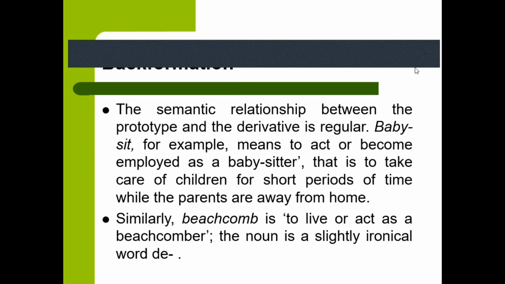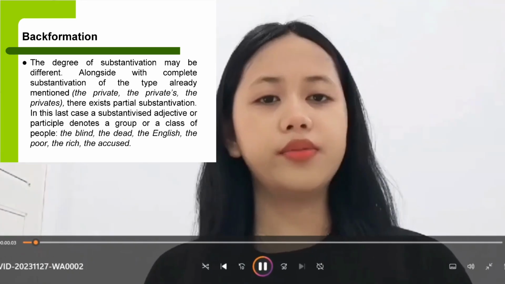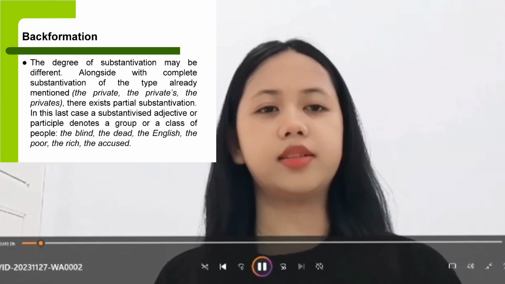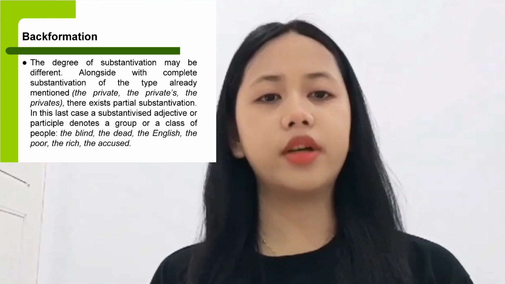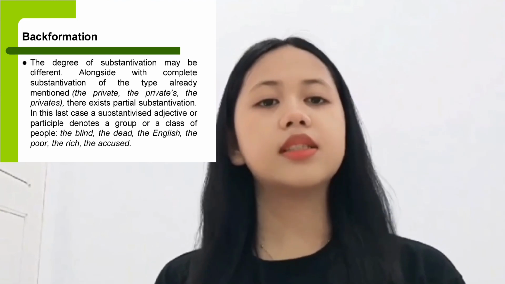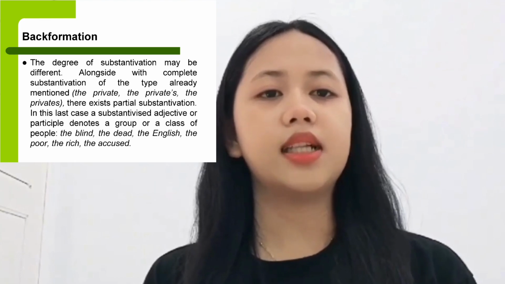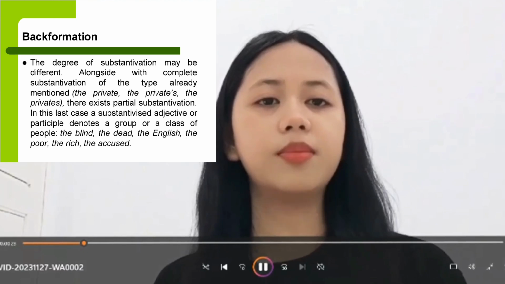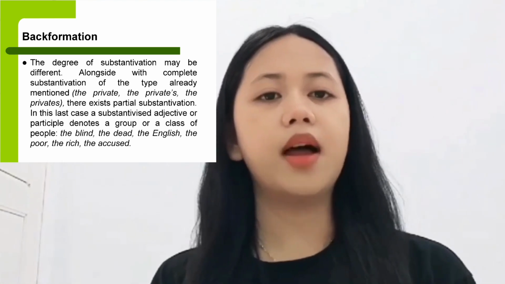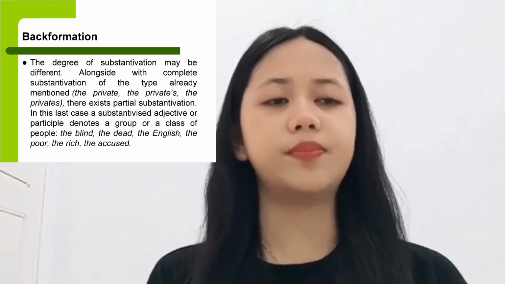And the next one will be continued by my friend Kasih Debora. The degree of substantivation may be different. Alongside complete substantivation of the type already mentioned, the privates, there exist partial substantivation. In the last case of substantivation, an adjective or participle denotes a group or a class of people: the blind, the dead, the English, the poor, the rich, the accused.